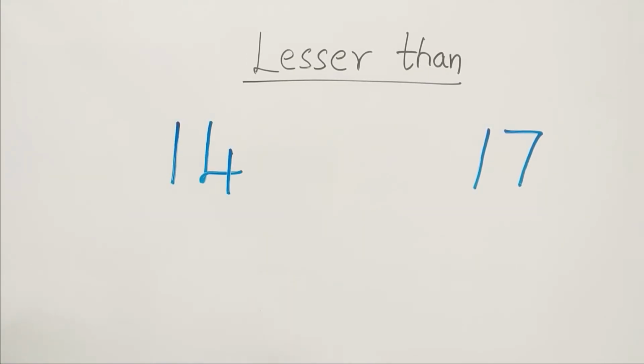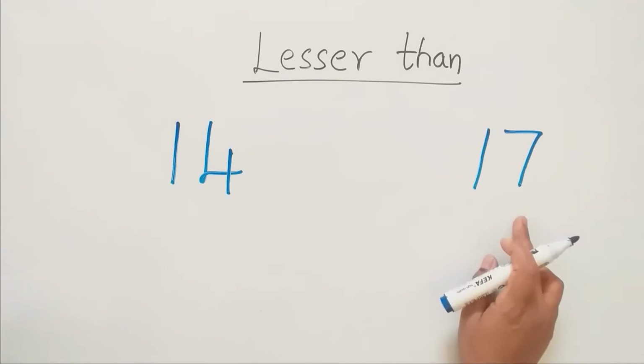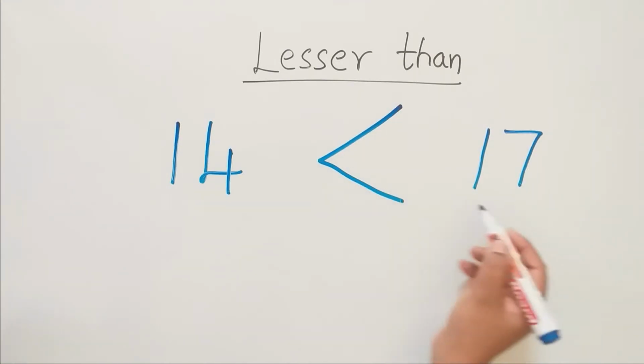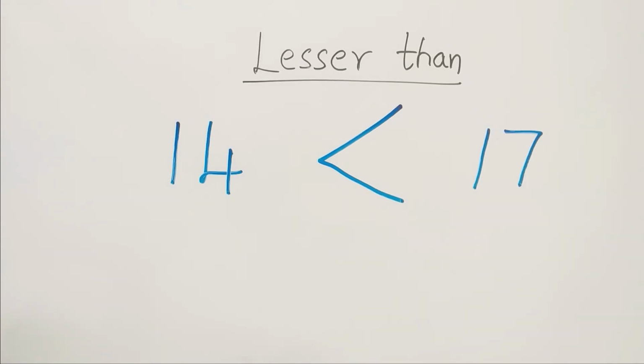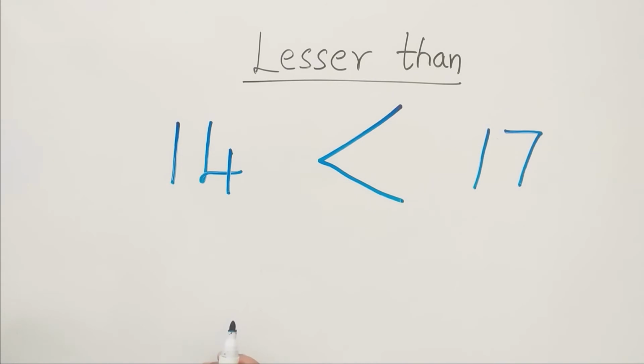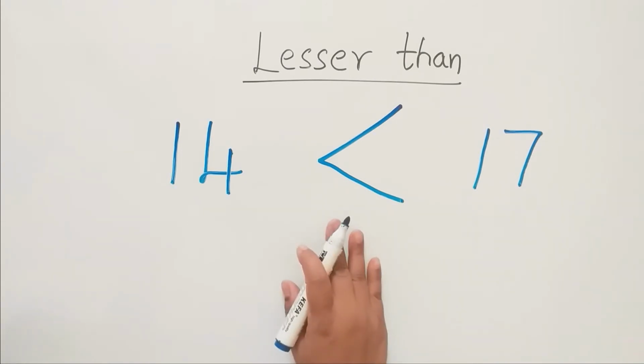So children, now I have two numbers, 14 and 17. Which is the big number here? It is 17. So the alligator's mouth will open towards the big number. So it is open towards the right hand side. What will you tell?